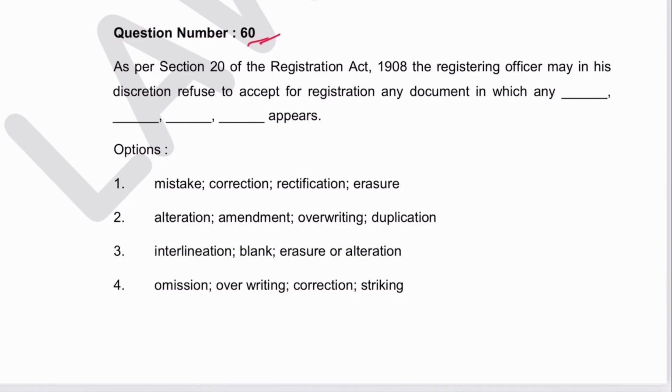Next is 60. As per section 20 of Registration Act, the registering officer may in his discretion refuse to accept for registration any document in which any interlineation, blank, erasure and alterations are there. So 3 is the answer. Repeat question.